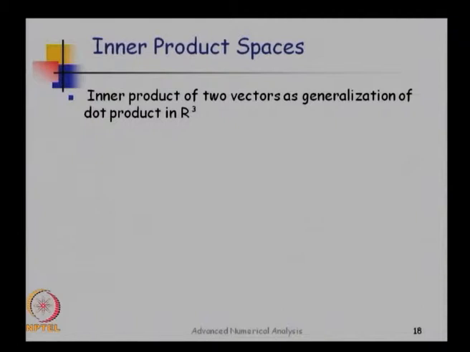We use dot product to define angle between two vectors in 3 dimensions, and when we move on to more general spaces, set of functions, set of polynomials, we need something like dot product, which is going to be this inner product in these spaces. So we are going to look at a variety of inner product spaces. There are different ways of defining inner product, not only one way. In 3-dimensional space you only know one way of defining an inner product, but there are other ways of defining inner products, and we will look at those different methods of defining inner products.